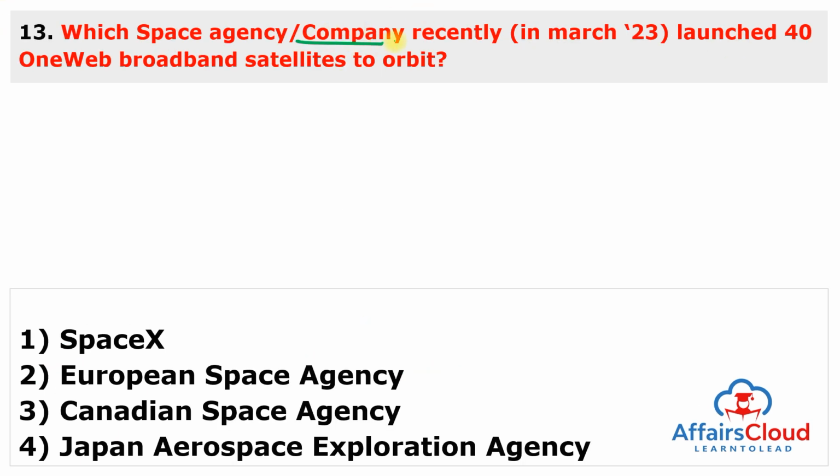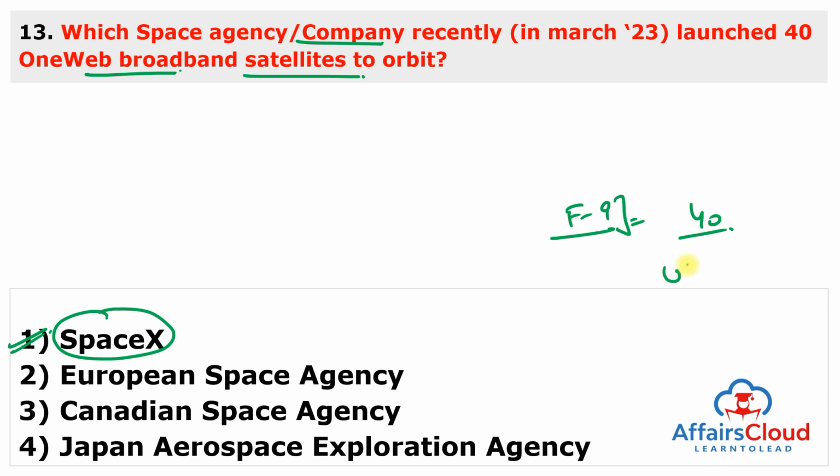Which space agency or company recently launched 40 OneWeb broadband satellites to orbit? Very simple question. And this company is SpaceX, always SpaceX. Answer of this question is 1. So SpaceX second stage Falcon 9 rocket launched 40 broadband satellites to the orbit for the United Kingdom company OneWeb from Cape Canaveral Space Station in Florida, USA. And with the launch of this mission, OneWeb 17, the total number of satellites in this network becomes 582. OneWeb is building a constellation of more than 600 satellites in the low Earth orbit, which will provide internet service to the customers around the world.